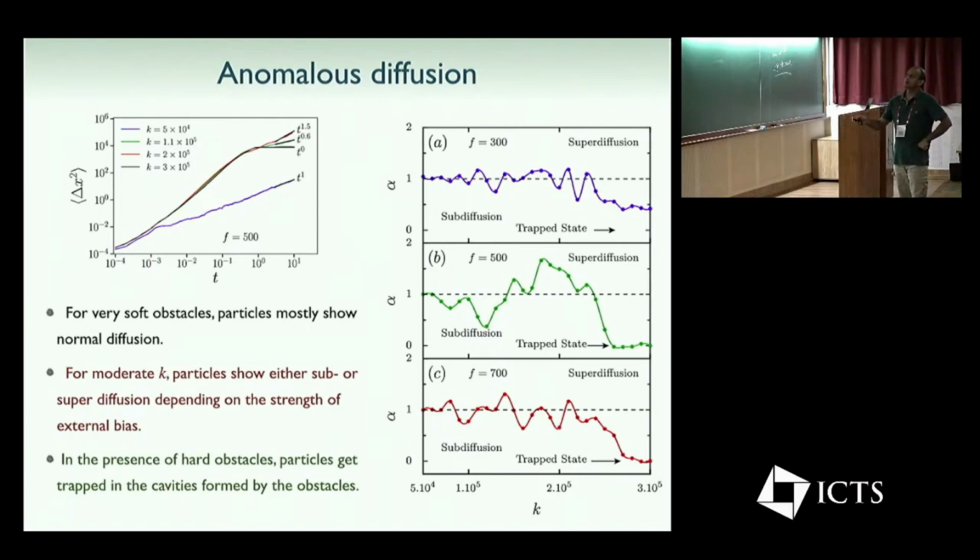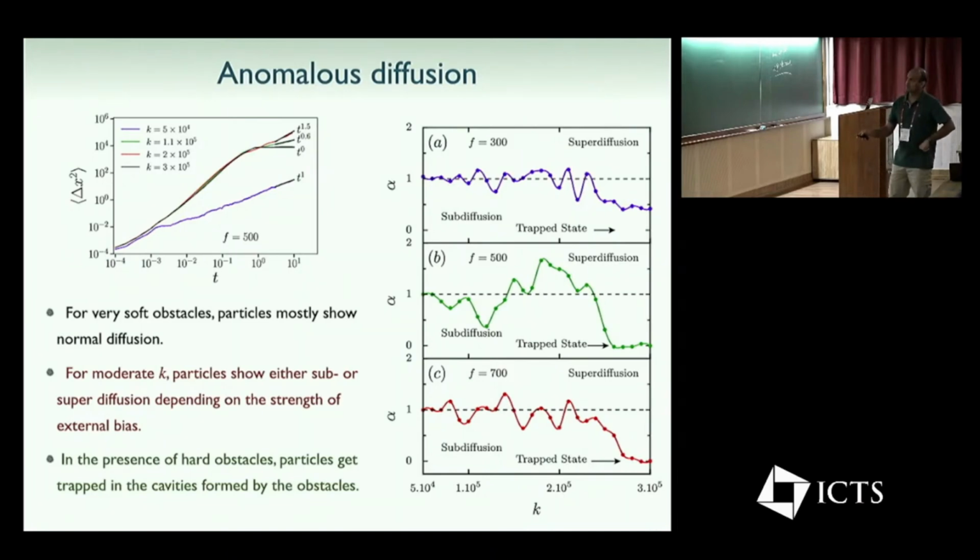For relatively small force, particles show normal diffusion with some fluctuations. For moderate force value, you can see subdiffusion, and then there's superdiffusion for intermediate values of k. And for higher k values, in the case of hard obstacles, the particles are trapped. That means there's no diffusion at all. They're properly locked.